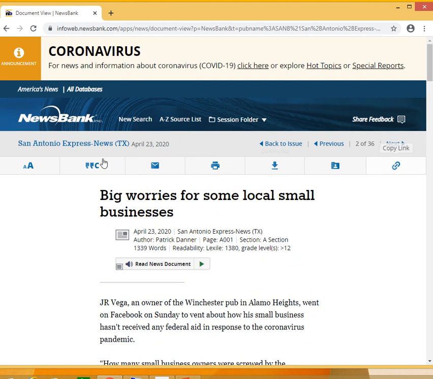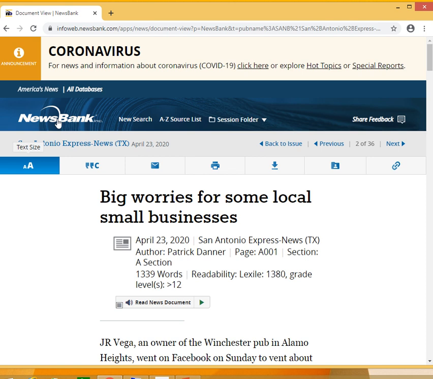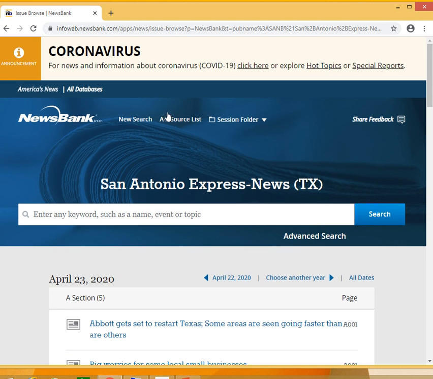There's a lot of things you can play with. You can make the text bigger, smaller. If you wanted to cite it, send it off to somebody, print it, download it to save for later. If you wanted to have an account within here that you're going to utilize more, you could save it to your folder, copy a link, etc. I'm going to hit back to issue. And then if you wanted to search within, so let's say you wanted to read the Express News and there was something specific that you were looking for, in this particular one, you could type it in and it would yield any results that were relevant to that.